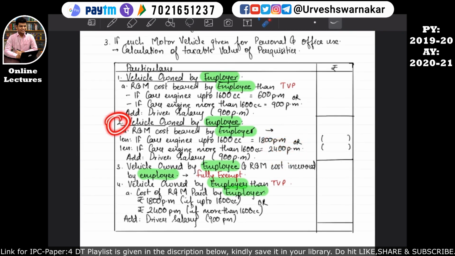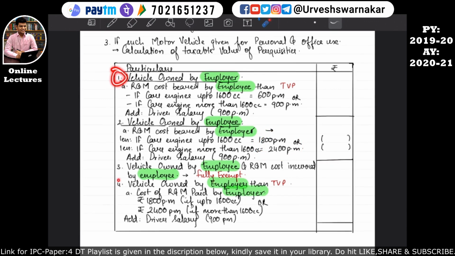I hope this is quite clear. So basically this point 2 format is mostly clubbed by the students with point 1 and point number 4. So do not make that mistake. That's why with red pen I have written taxable value of the perquisite. These are not the taxable value of the perquisite. This helps us to derive the taxable value of the perquisite.